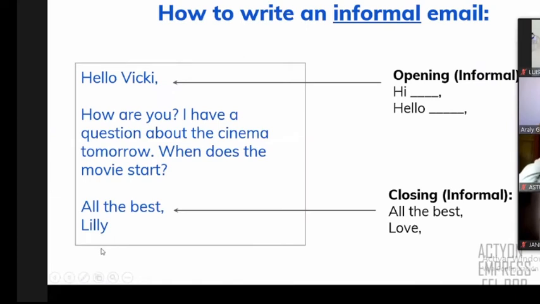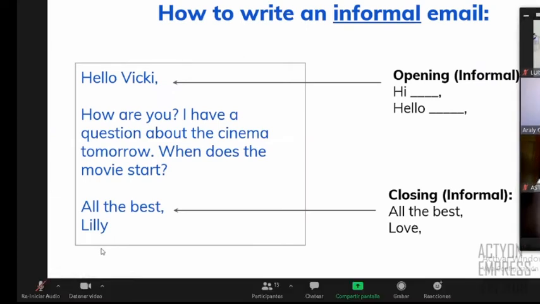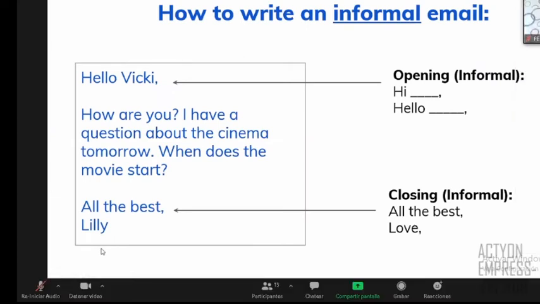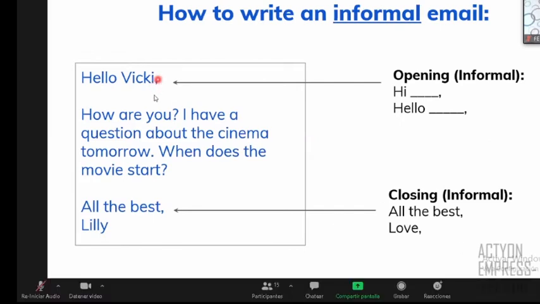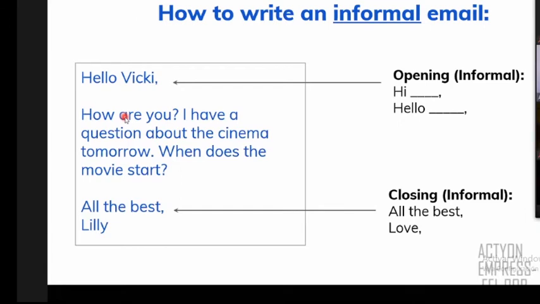Look, if you decide to write an informal email, you can take a picture if you want. You can have these, for example. Hello, Vicky. Maybe it's your friend, so it's informal. So you can say, hello, Vicky, comma. Don't forget the commas, right? Comma. And you can say, hello, how are you? This is an example of any question, right? In your case, you have to write a request. This is just an example, right? And you can say all the best, comma, and you put your name.